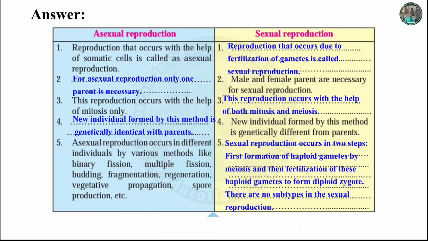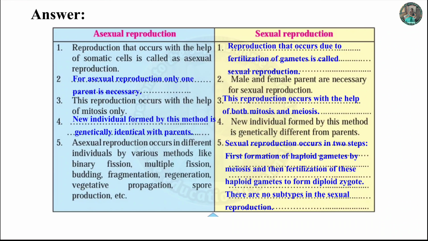Answer. Asexual reproduction. Reproduction that occurs with the help of somatic cells is called asexual reproduction. For asexual reproduction, only one parent is necessary. This reproduction occurs with the help of mitosis only. New individual formed by this method is genetically identical with parents.